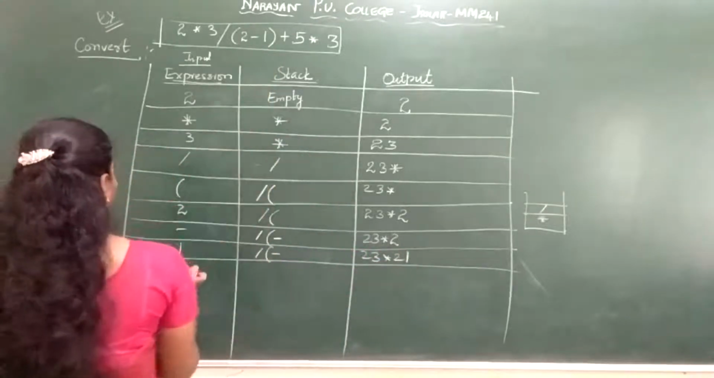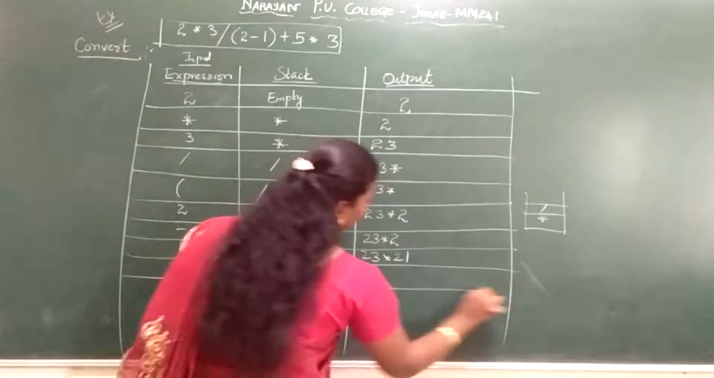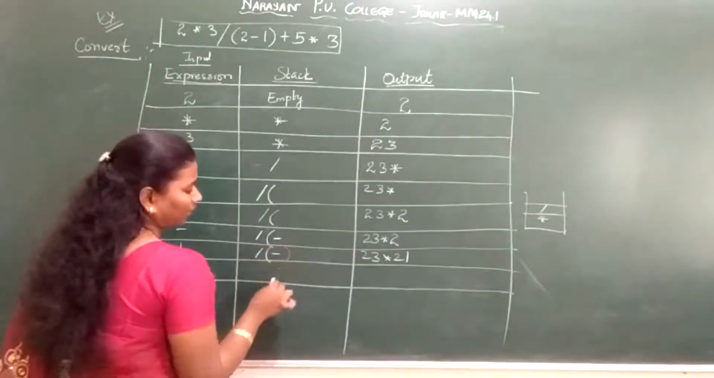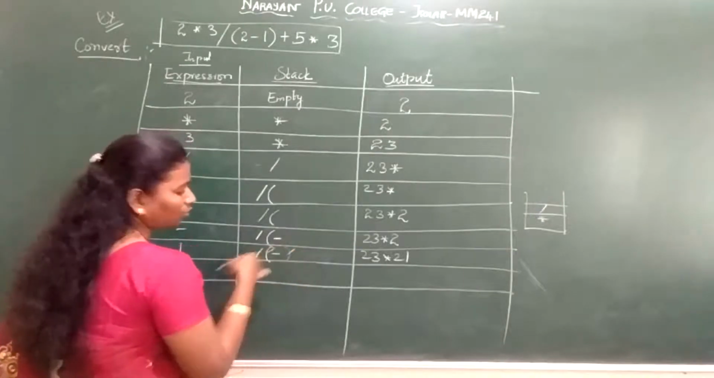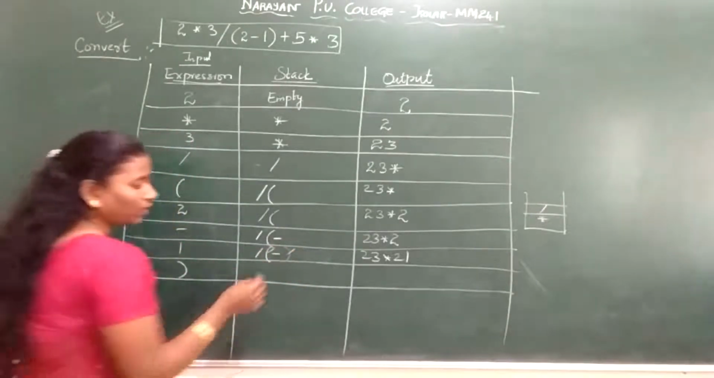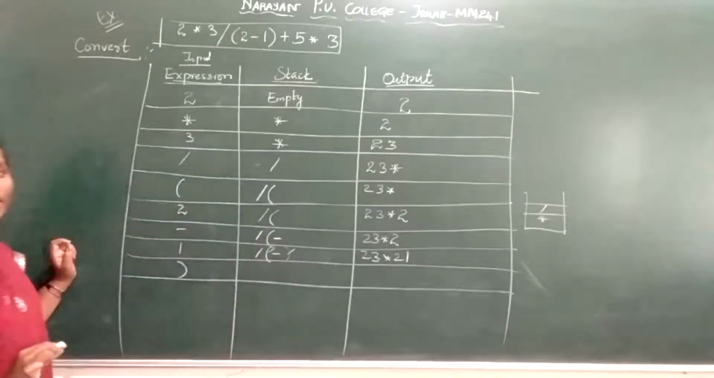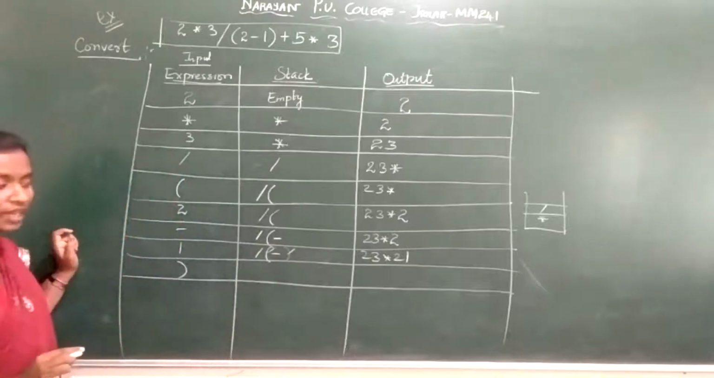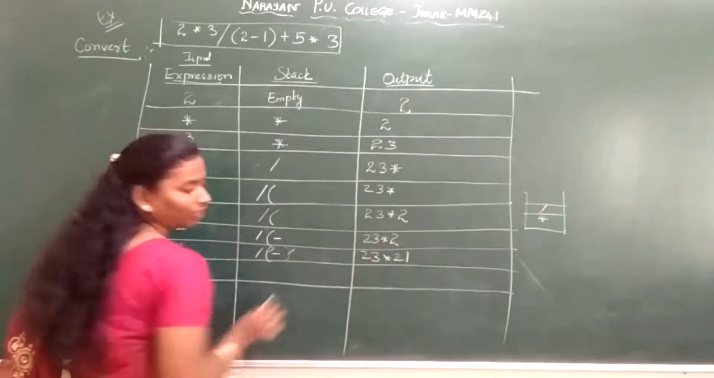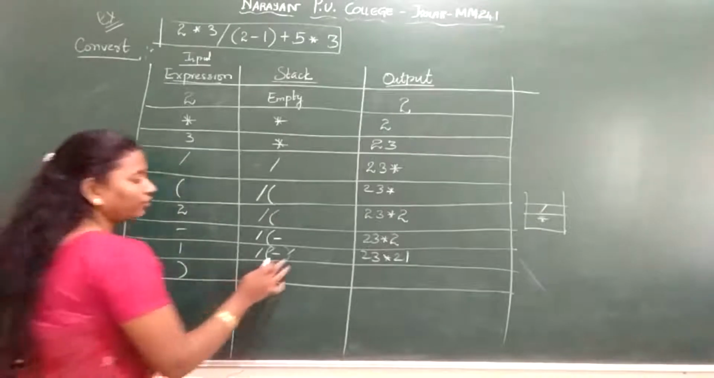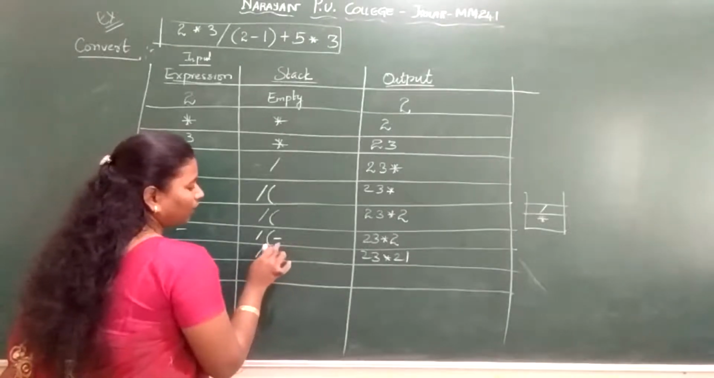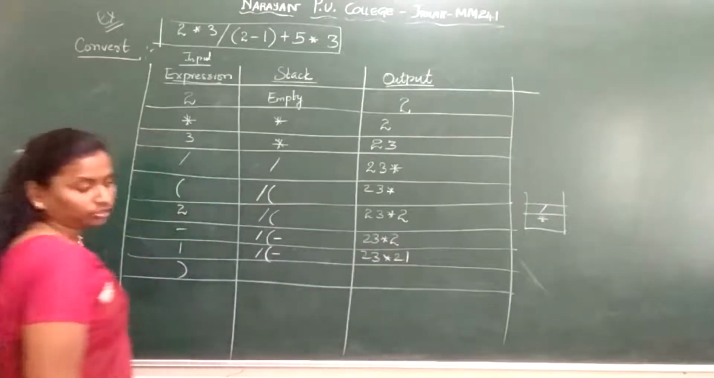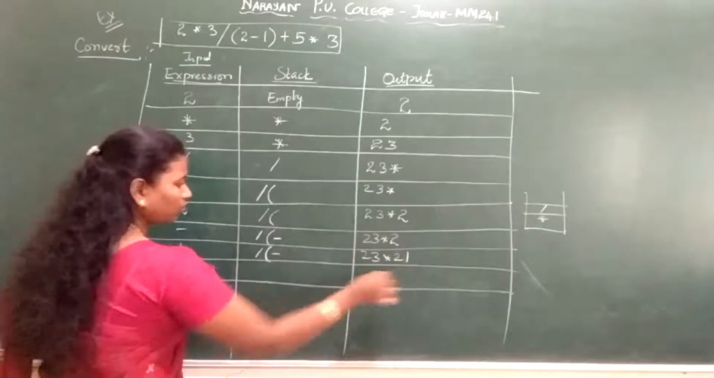Next I have a closing bracket. Now I am encountering a closing bracket. Now just listen to what I tell you. If I encounter a closing bracket, the opening and closing bracket will get cancelled. So what is in between the opening and closing bracket? I have only one operator, that is minus. So now minus I have to pop out from your stack. I repeat, if I encounter a closing bracket, the opening and closing bracket will get cancelled. Now I need to pop minus to your output. So minus will go to your output.